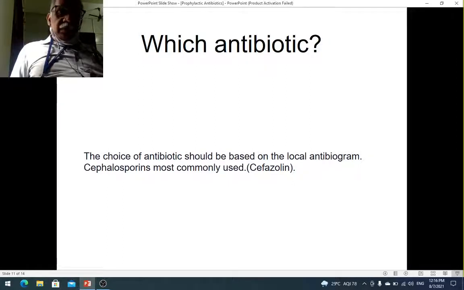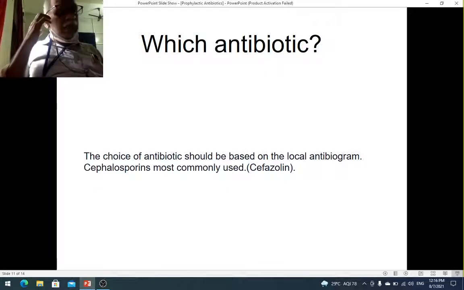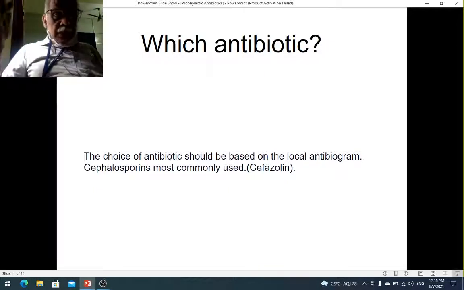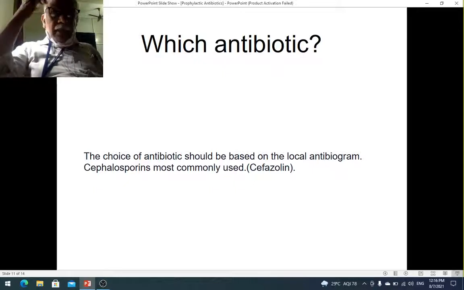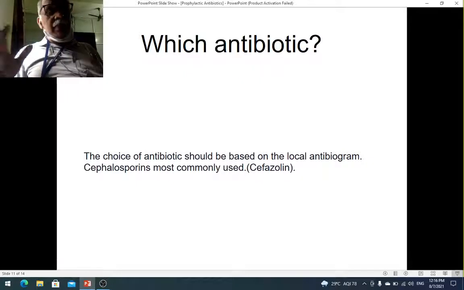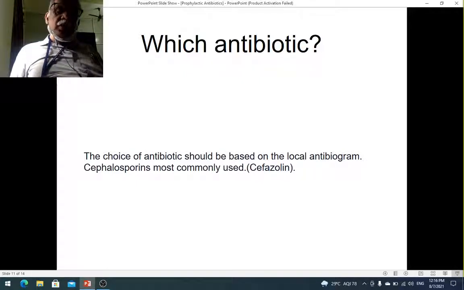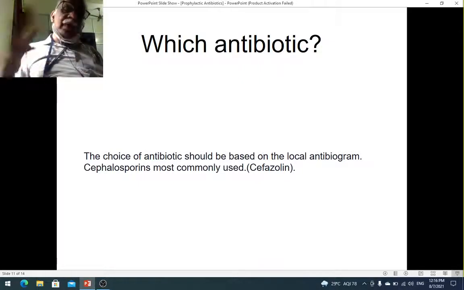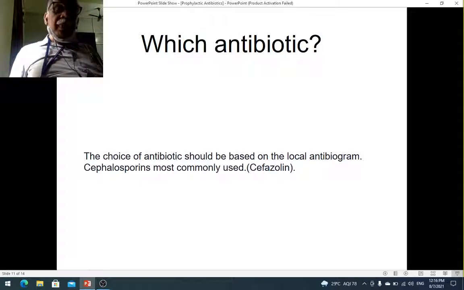Which antibiotic to use? This is dependent upon the local antibiogram. What do I mean by local antibiogram? What I mean is the local organisms that are present. Each institution, each country, each region might have different organisms that are common. But for example, for skin, throughout the world you probably have certain common organisms. Staphylococcus is the most common. Then you can have streptococci. So these are the skin organisms. And similarly the GI tract, almost anywhere in the world you go. But depending upon your infection rate and the type, you will make an antibiogram for your institution.